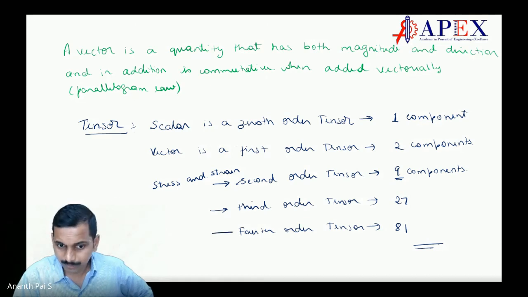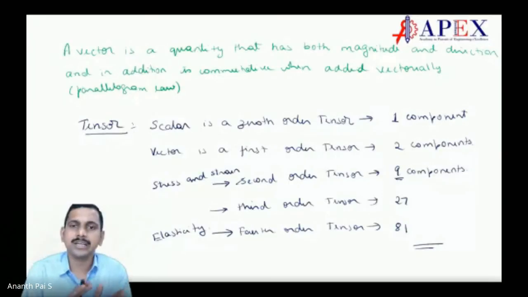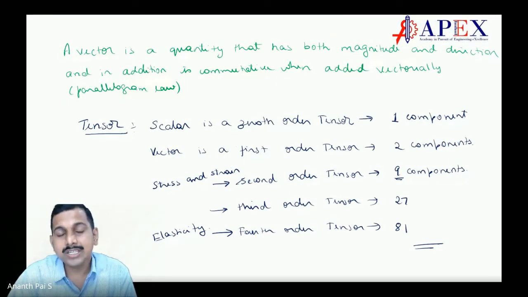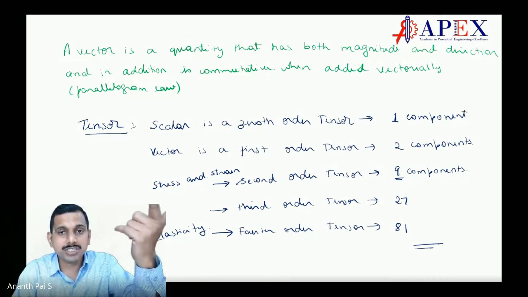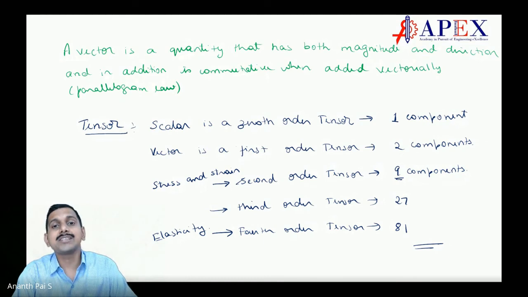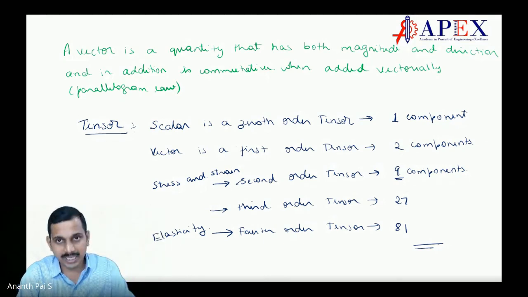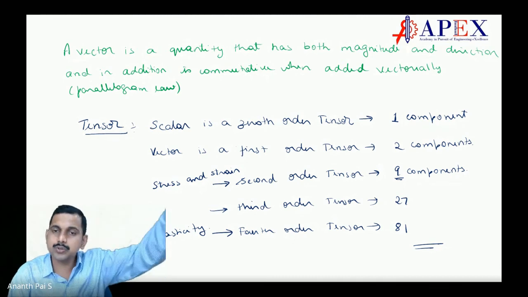Third order tensor, there is Kronecker delta, but we will not talk about it. Fourth order tensor is elasticity. Elasticity tensor is fourth order because it relates stress and strain. Stress relates force and area. Force is a vector, area is a vector. So you get 9 components because there are 3 dimensions.